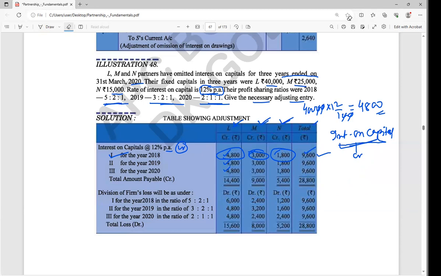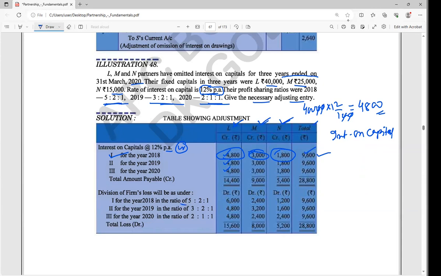Interest on capital is in the ratio as mentioned in the partnership deed. So in the first year, 2018, the ratio you are checking is 5:2:1. That is 6,000, 2,400 and 1,000 you have taken. So 9,600 has been done on the debit side. Again in 2019, you're checking 3:2:1. So 9,600 again, this value here. Now 4,800, that is 3:2:1. And again another debit of 9,600 in the ratio of 2:1:1.